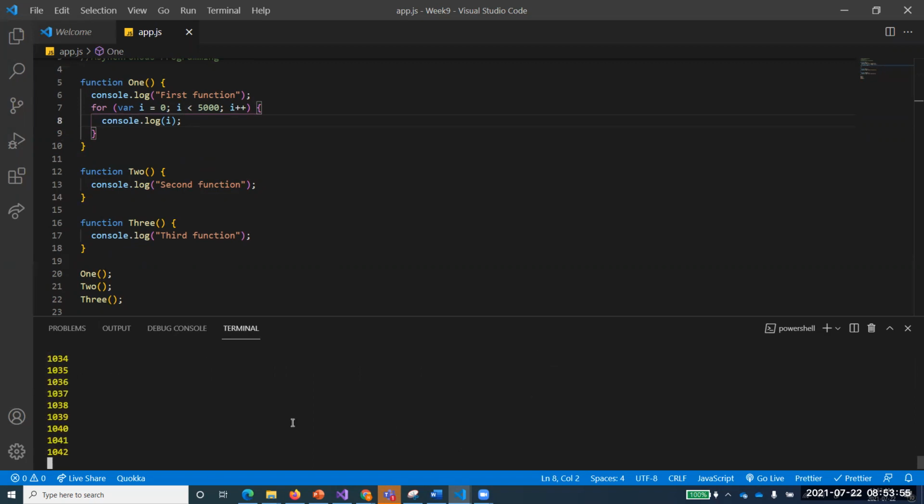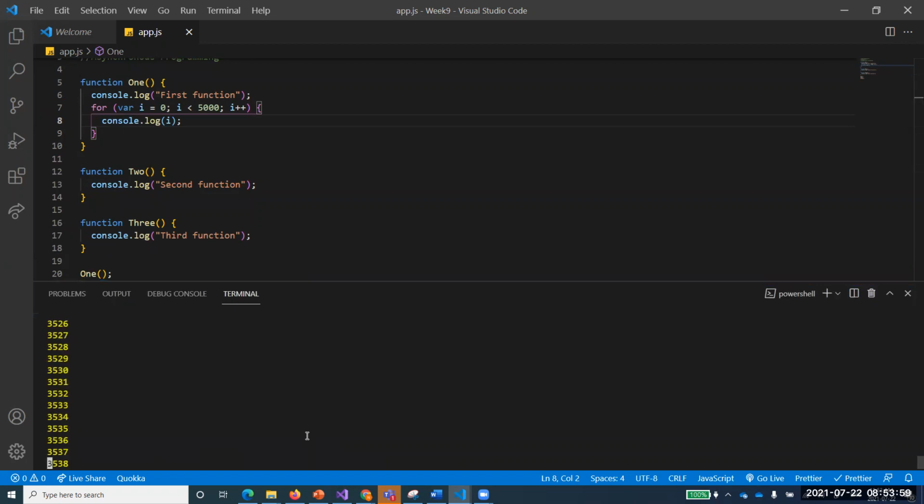Now you see here what's going on, and we have to just wait for some time. The first function is still executing, and my second and third functions are waiting in my stack. Does that make sense to everyone? The second function executes once everything from the first function has been done. Does that make sense to everyone?